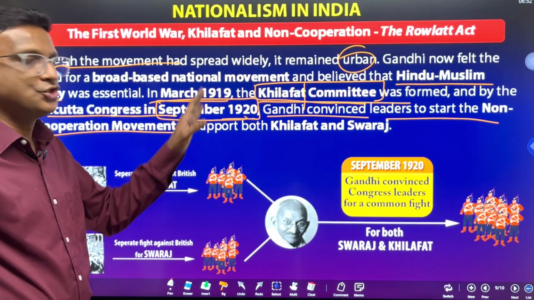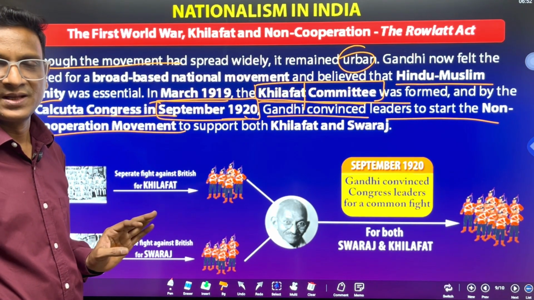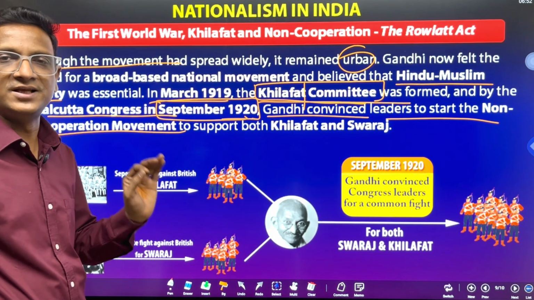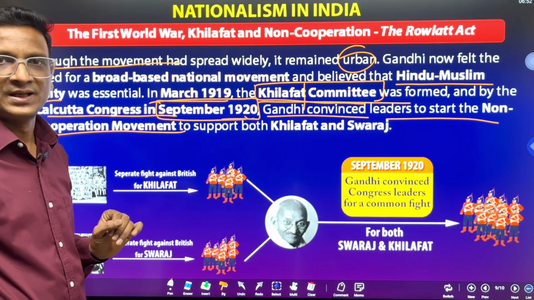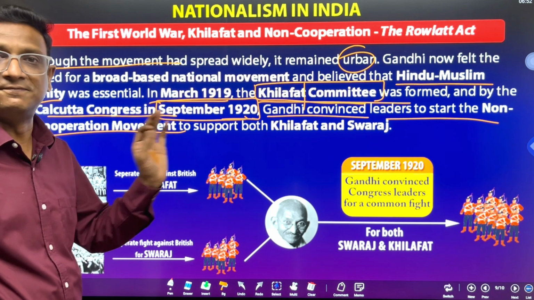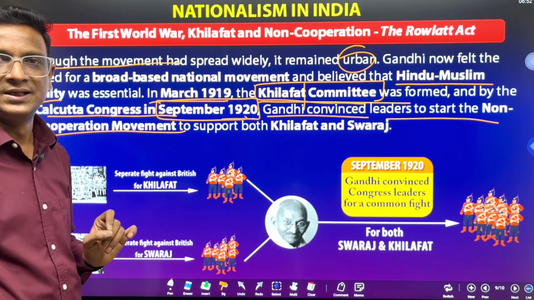There was an issue for the Muslim community. After World War I, the Muslim community had an issue with their spiritual leader, the Sultan of the Ottoman Empire. They considered that Sultan as Khalifa, the head of the Muslim spiritual world.